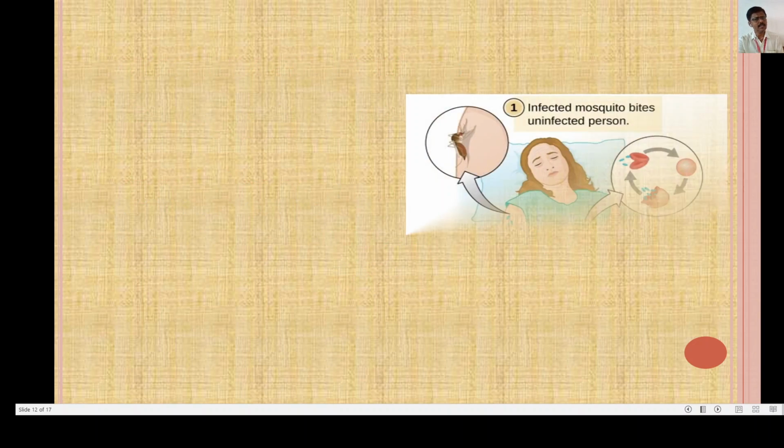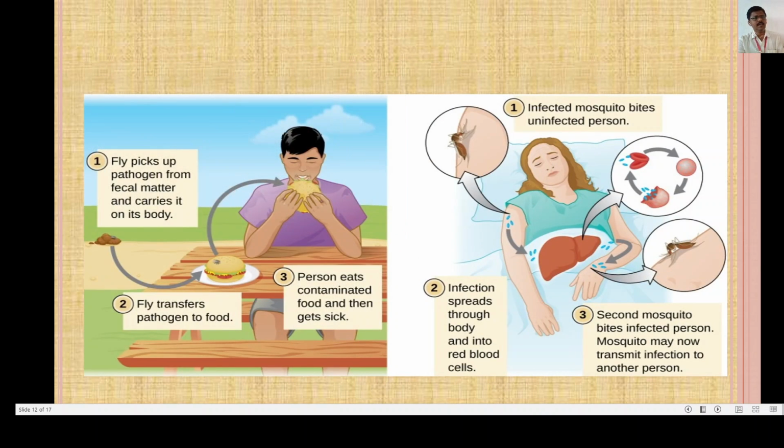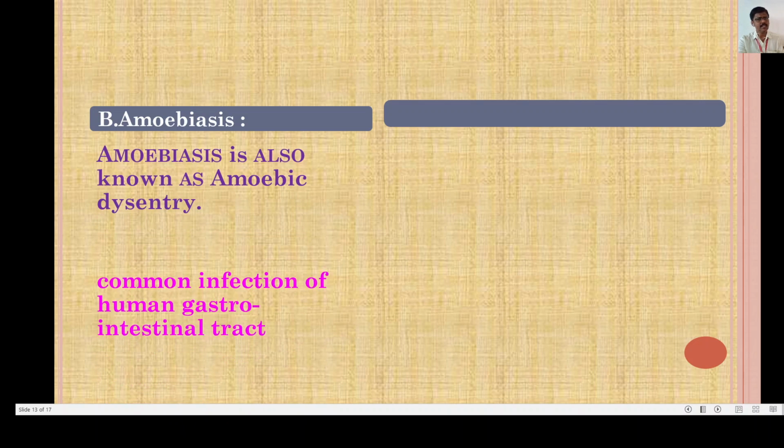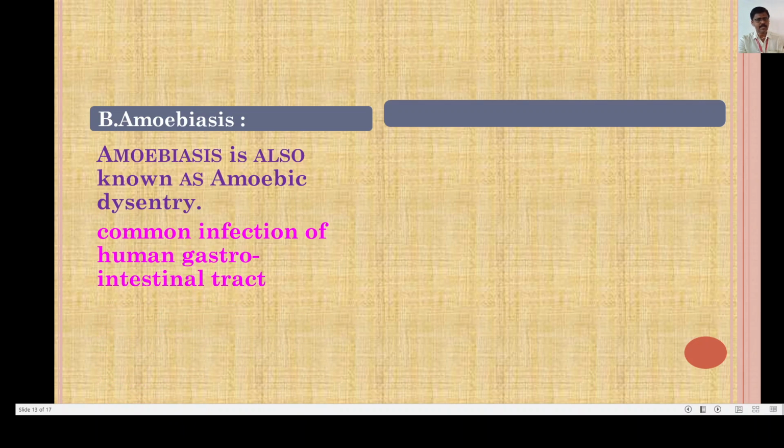Now we will move towards a diagrammatic representation of the infection, in which the infected mosquito bites, and the cyclic changes inside the stages of malaria are seen. Okay, we will move towards the next disease, that is amoebiasis.